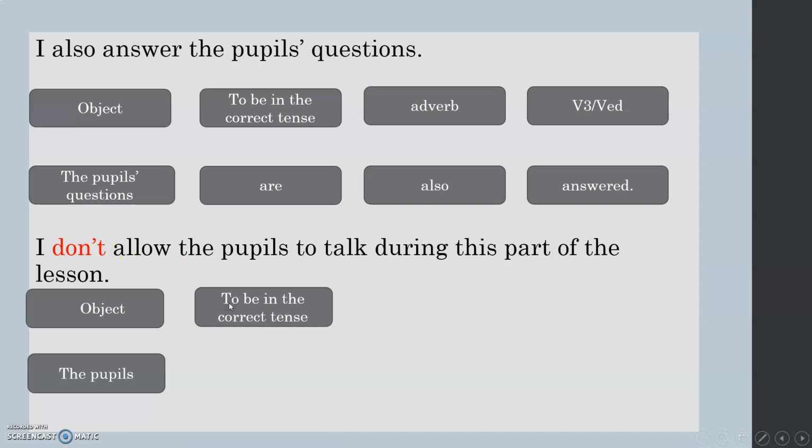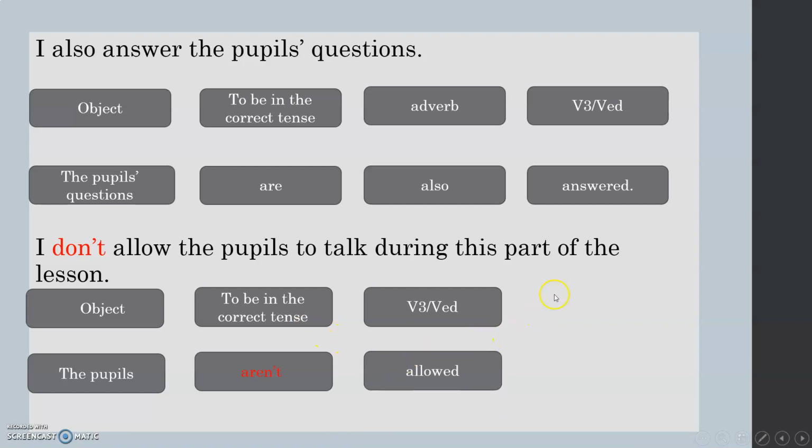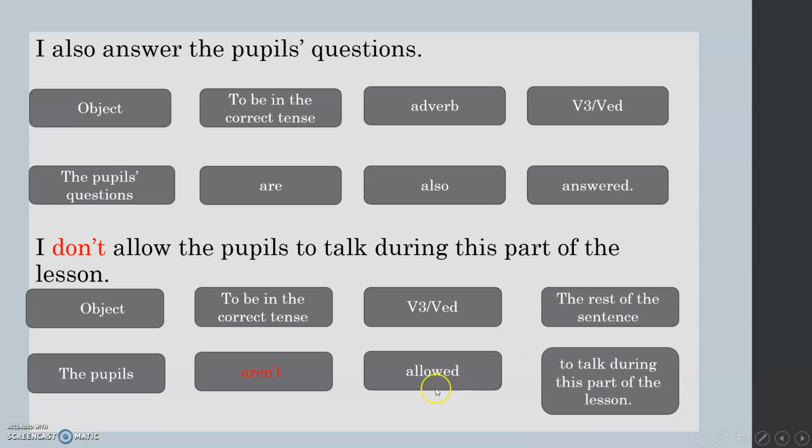How do I say to be in present simple, but also in the negative? I'm not, isn't, aren't. The pupils aren't. Now I need the verb. V3, VED. Allow, it's a regular verb, so I'm just going to add ed. The pupils aren't allowed, and now I need the rest of the sentence to talk during this part of the lesson.